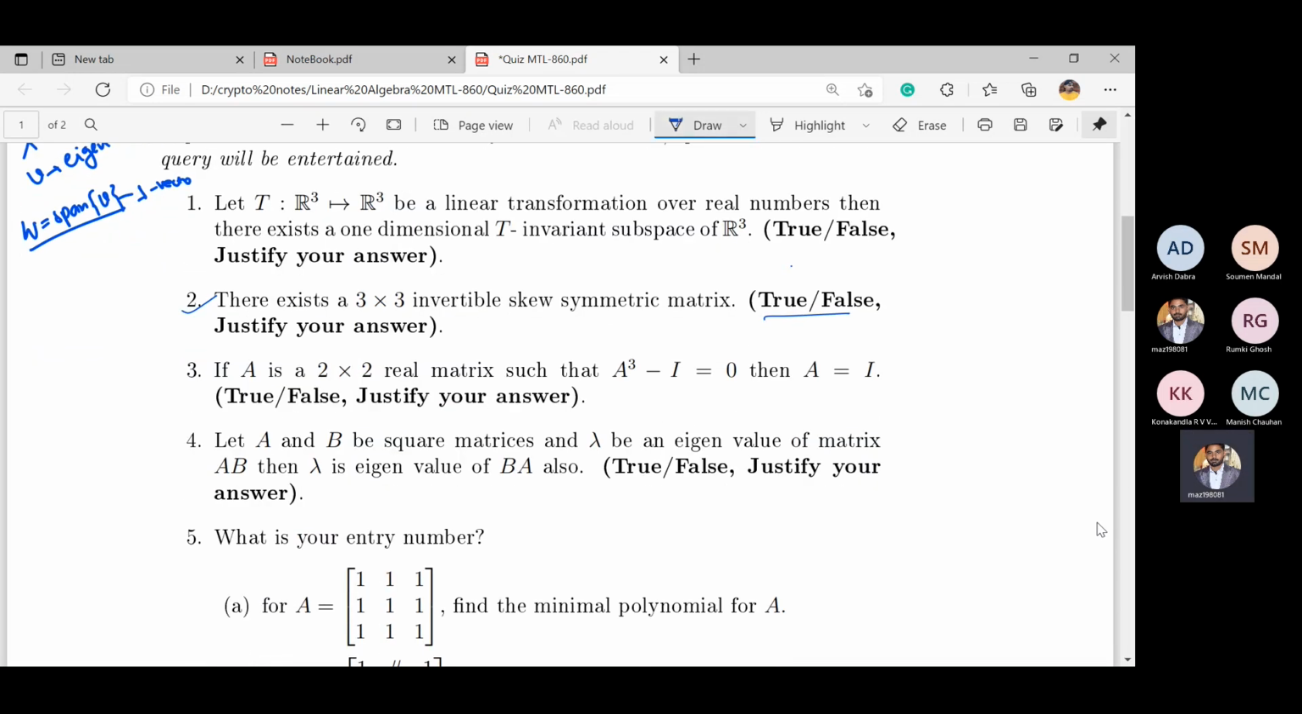Okay, for question number 3. Yes, anyone?